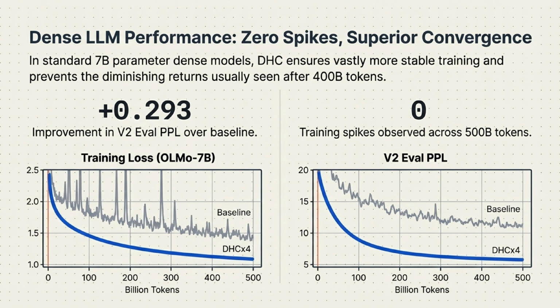Let's look at the performance, starting with dense LLMs. In standard 7 billion parameter dense models, DHC ensures vastly more stable training. In fact, across 500 billion tokens, researchers observed zero training spikes. It also prevents the diminishing returns usually seen after 400 billion tokens, showing a significant plus 0.293 improvement in validation perplexity over the baseline.